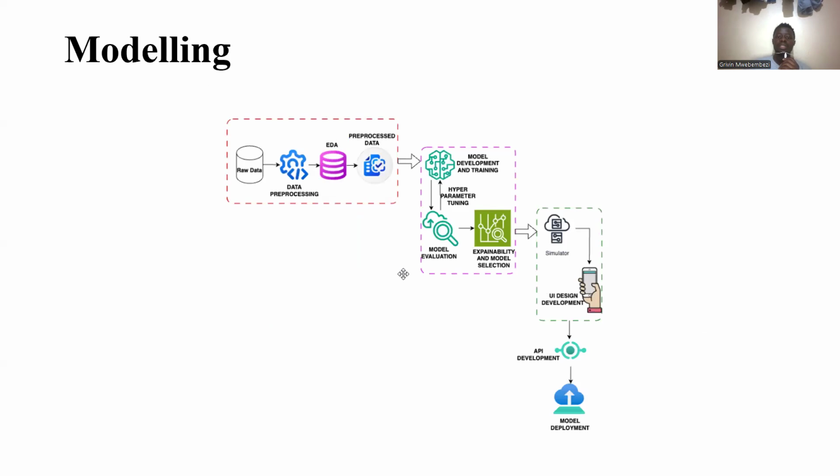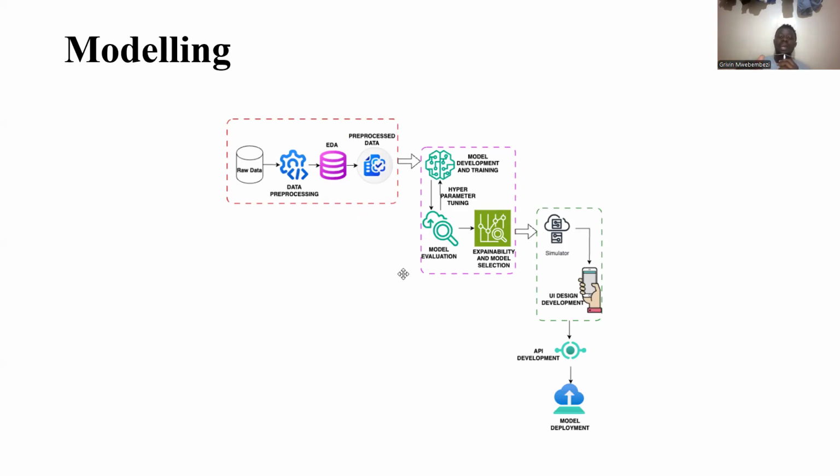So modeling, this is how we are going to model our project. First of all, we get raw data, then we do data pre-processing. We have already done that, and of course we've already done EDA, the exploratory data analysis, which I explained above. Then we prepare the data. Then we are doing model training. This is the stage we are on. We are training different models.